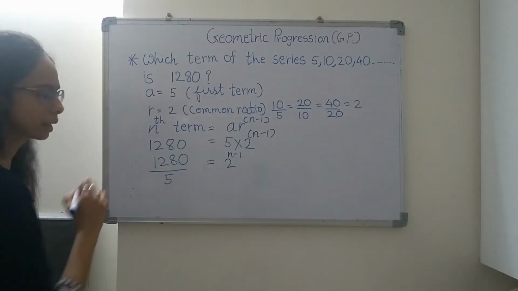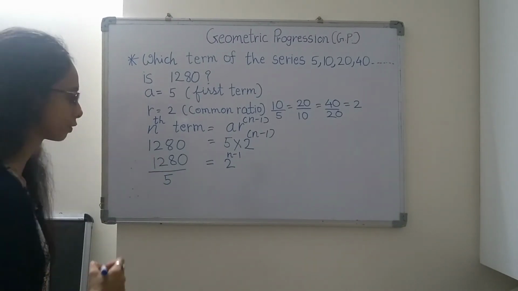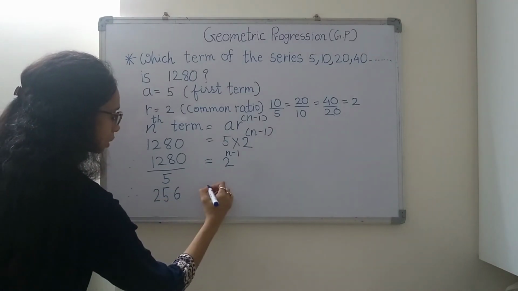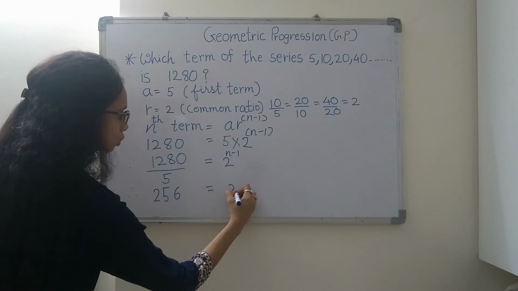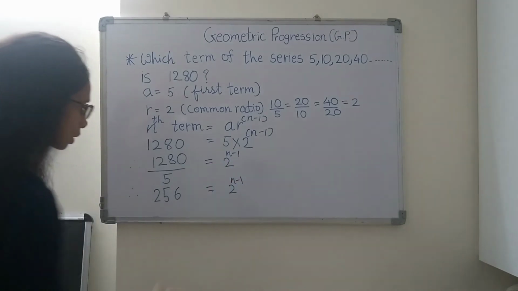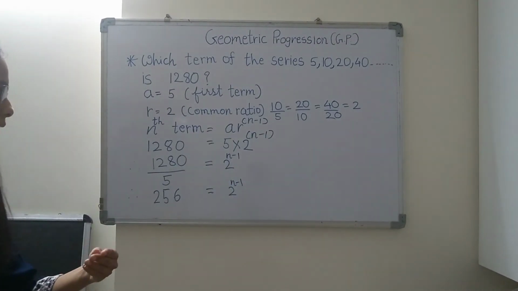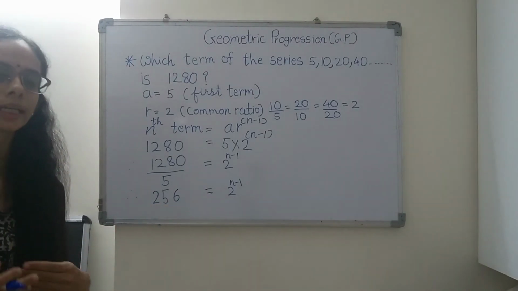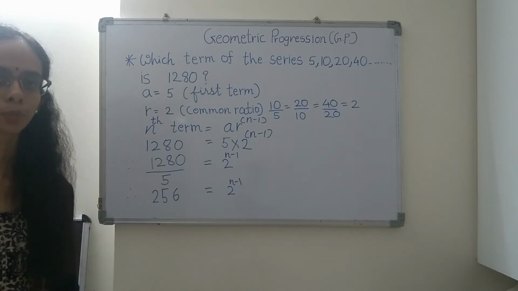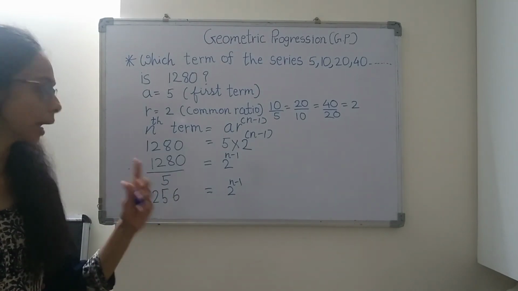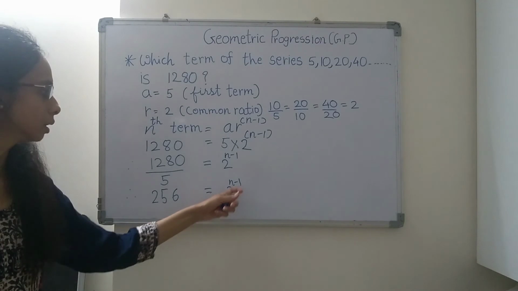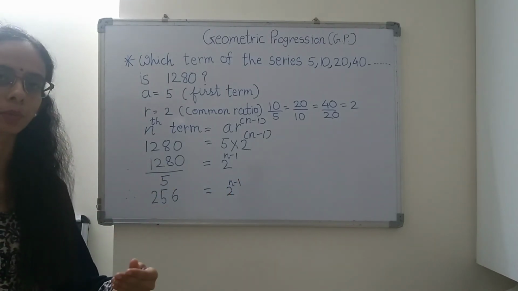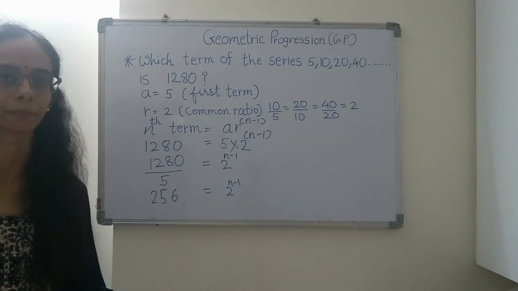Now 1280 divided by 5 is what? 256. So 256 is equal to 2 raised to n minus 1. Now we have to think how 256 can be written in exponential form. Exponential form means the form having base 2 and some power. So 256 can be written as 2 raised to 8.